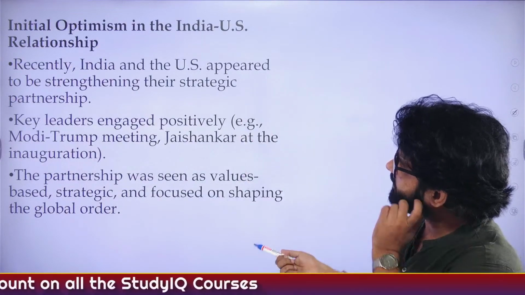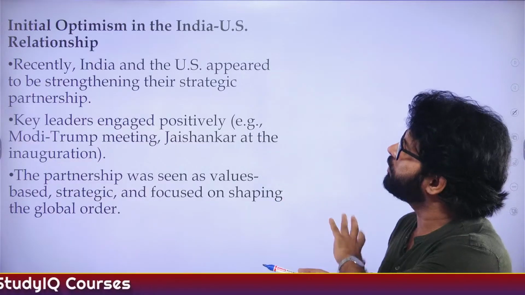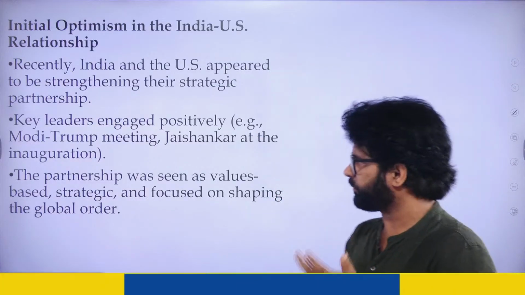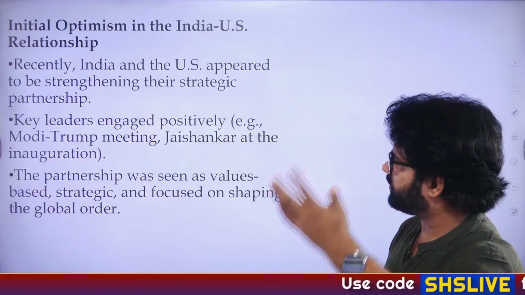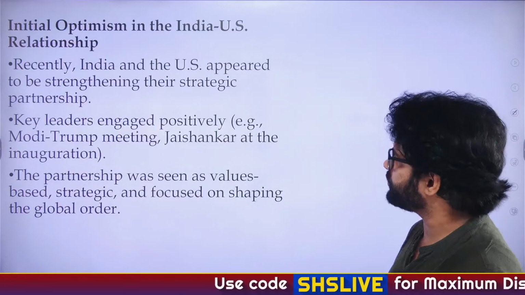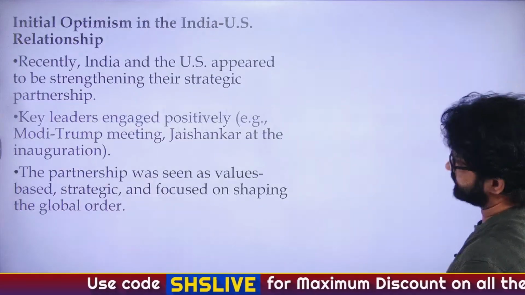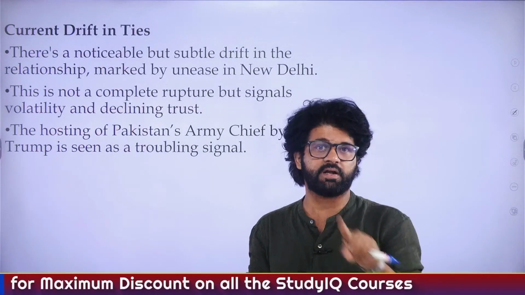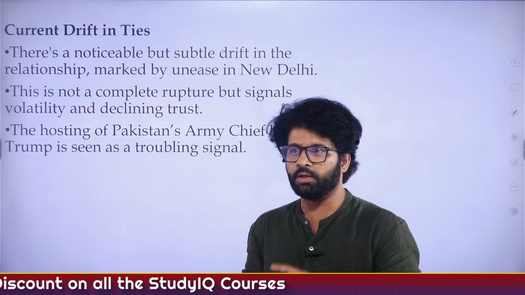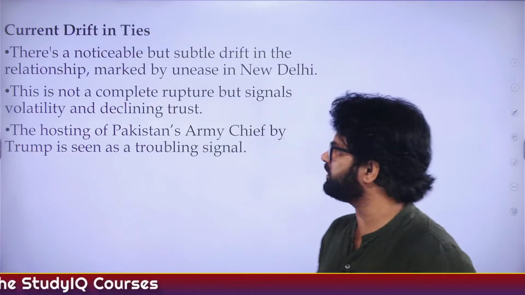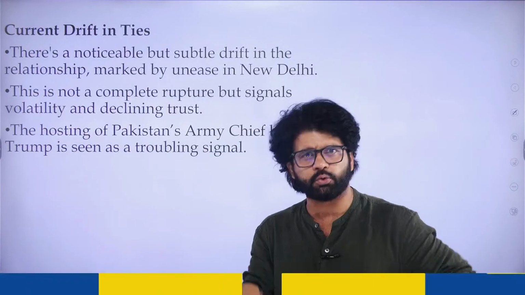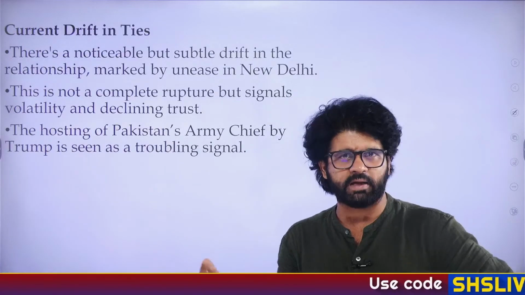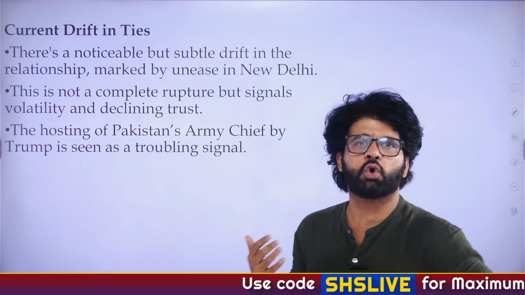So initial optimism: he was saying that initially things were looking good when it comes to the India-US relationship. Last month or the month before, there were certain meetings which happened, but then things changed, and the biggest issue was that we did not like Trump interfering in the India-Pakistan issue, going to Twitter and talking about it, all these things. In fact, there is news which came today also where we said we don't like this interference by the so-called third party.